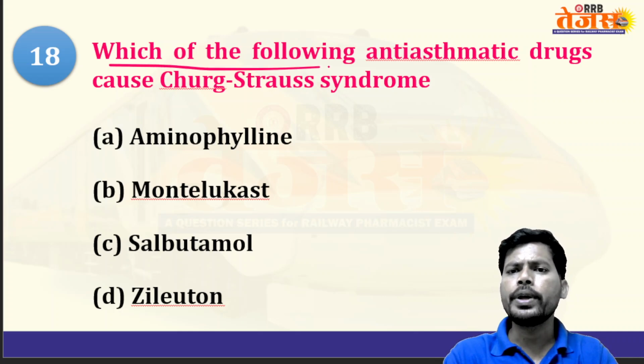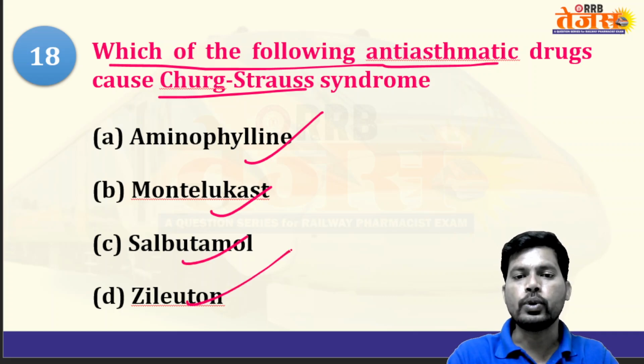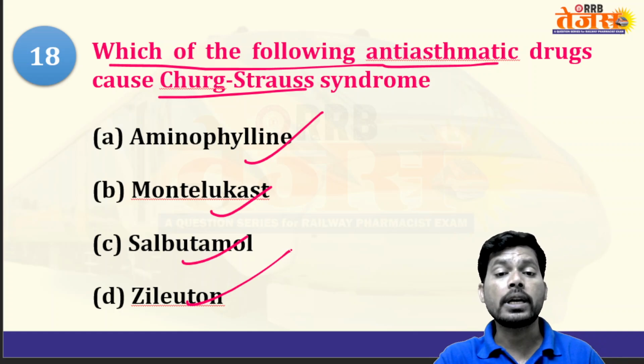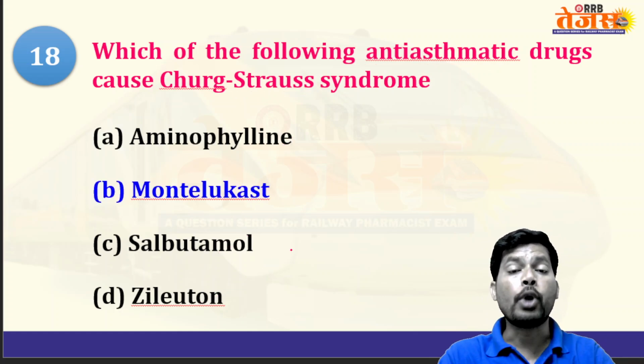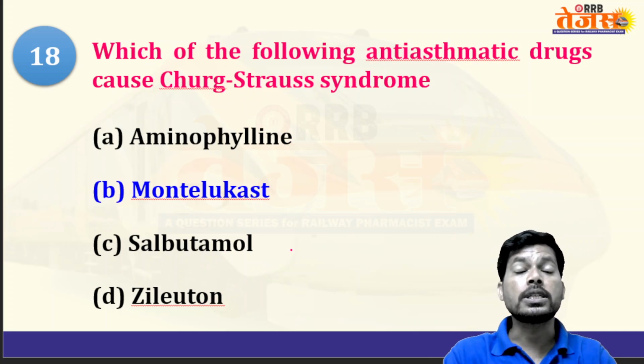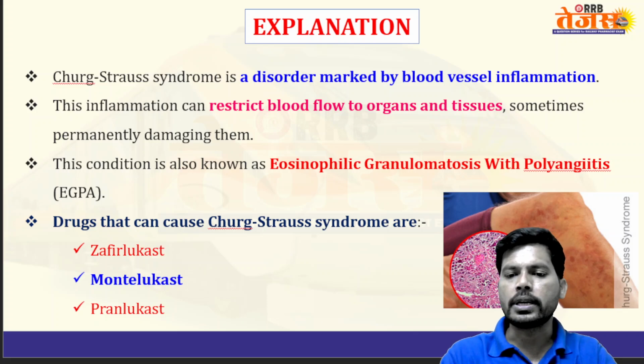Next, which of the following anti-asthmatic drugs causes Churg-Strauss syndrome? Aminophylline, zafirlukast, montelukast, salbutamol, a beta 2 receptor agonist, or zileuton? The answer is montelukast as well as the other drug zafirlukast. These are cysteinyl leukotriene receptor antagonists.